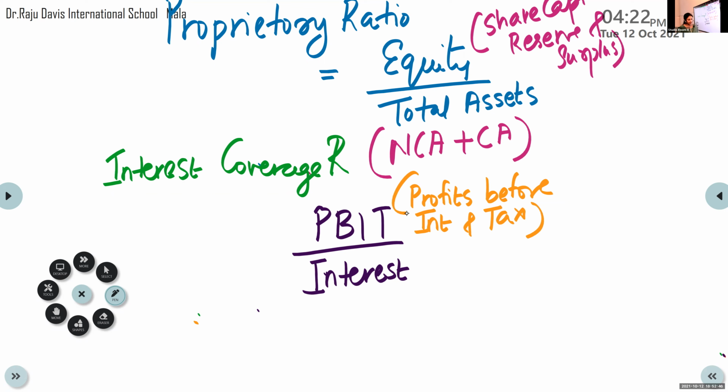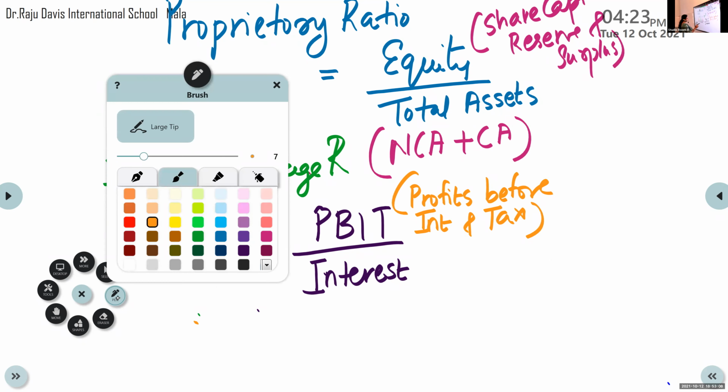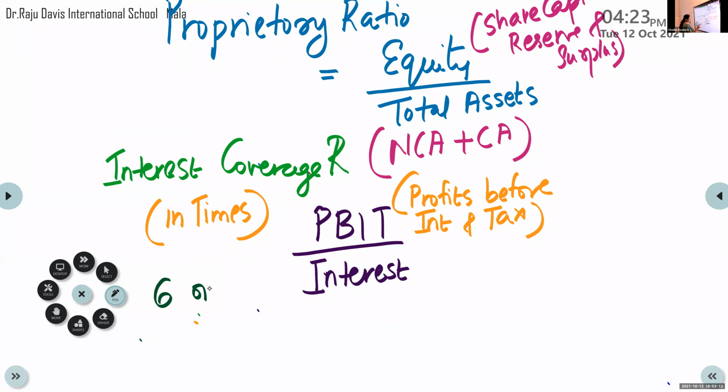This interest coverage ratio, we show in times. 6 times, 4 times. An interest coverage ratio of 6 or 7 times is considered to be safe.